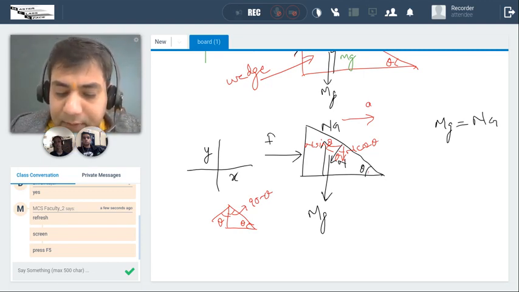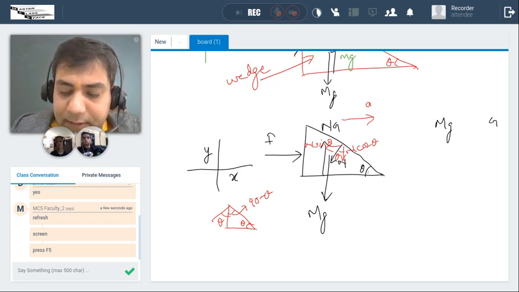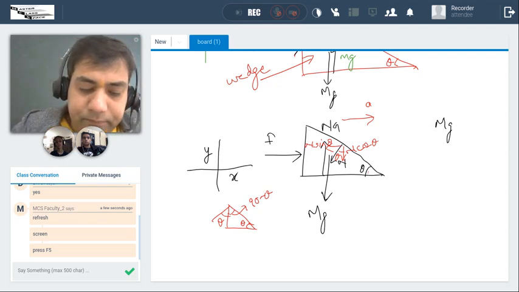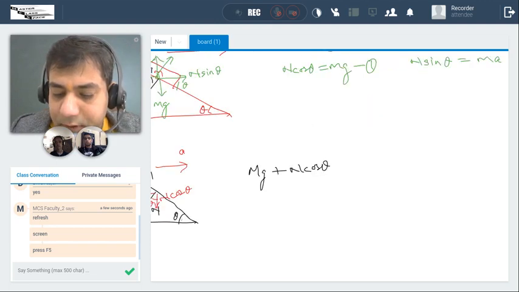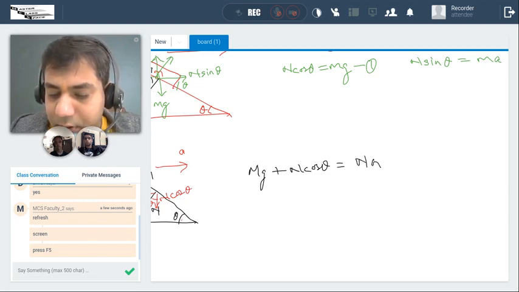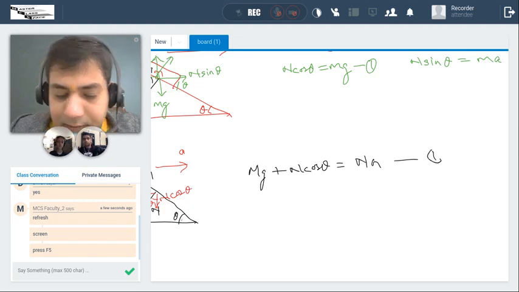This equation will have mg plus n cos theta equal to Ng, because I'm balancing forces in the vertical direction, in the y direction. This is your third equation.